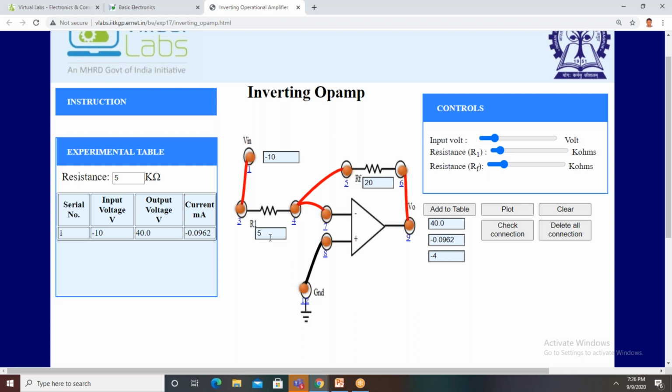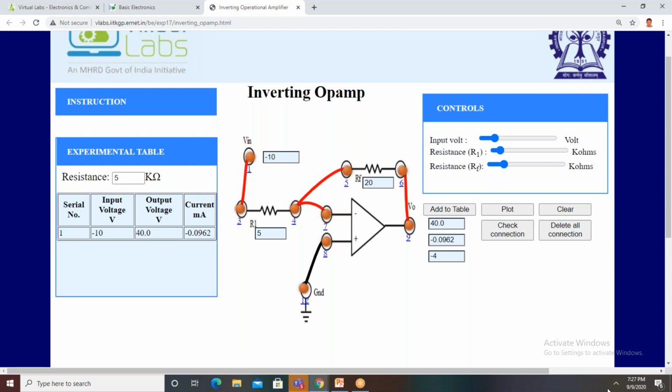What is the expression for V naught? V into minus RF by R1. Yes, minus 5 into minus 20 by 5. The 5 gets cancelled. Minus into minus 20. You click on add to table, we get the same value, 20. Clear?